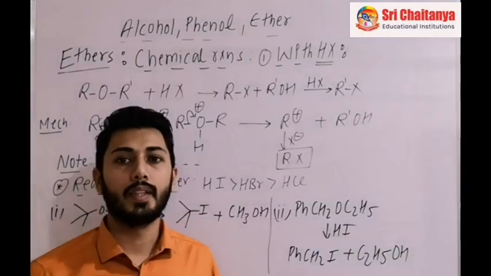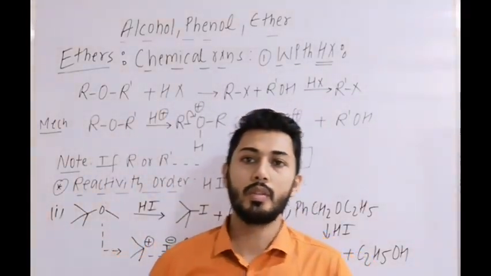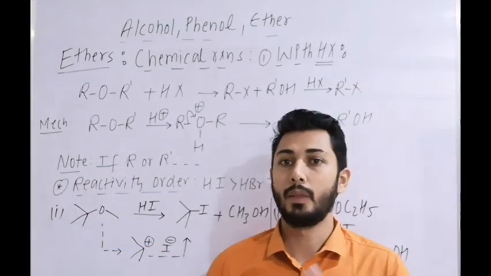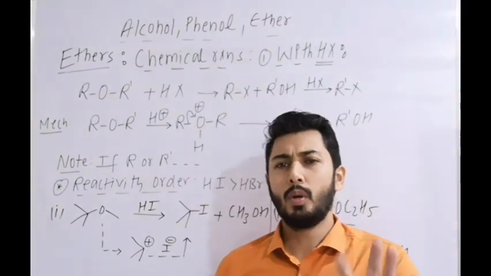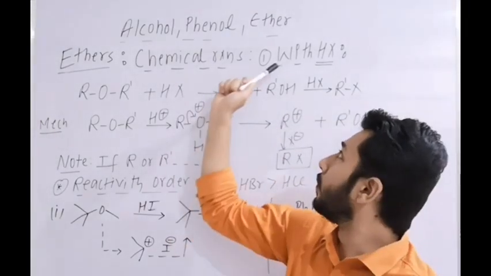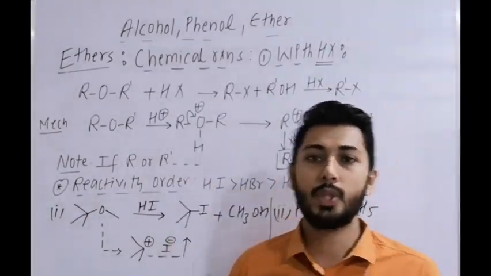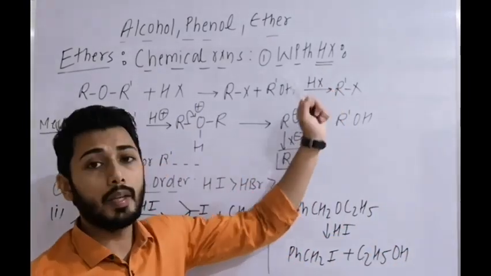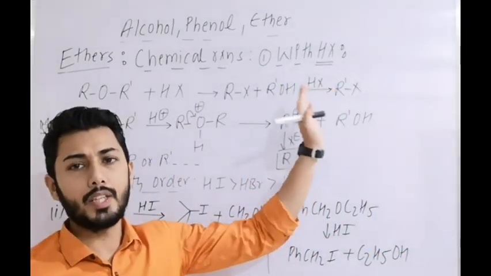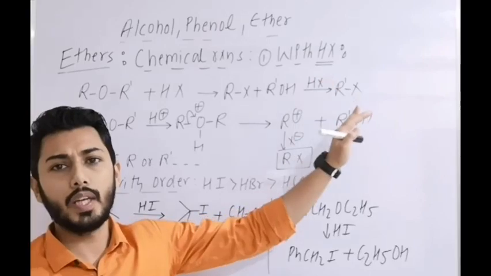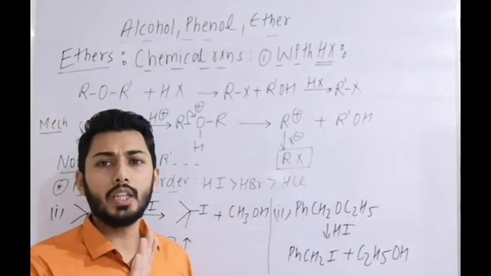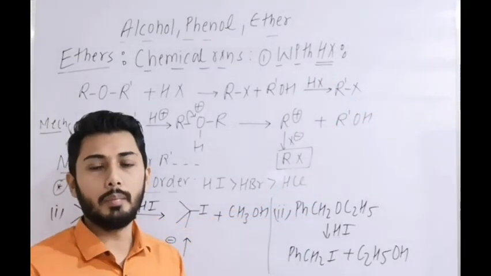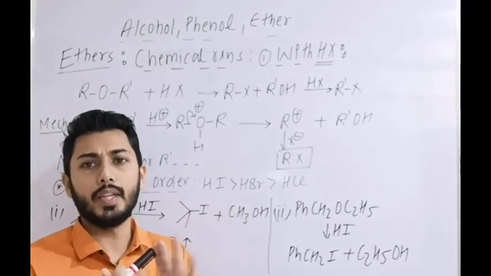Now next is chemical reactions. Now we are going to discuss chemical reactions of ether. Firstly, the most important reaction of ether is with hydrogen halide HX. That X can be I, Br: HI, concentrated HBr. With HCl, ethers do not cleave easily. That's why we majorly always take HI and HBr.